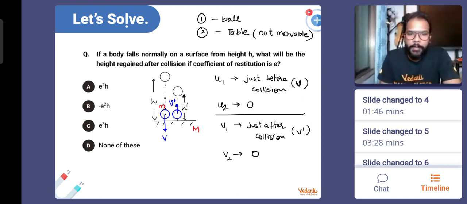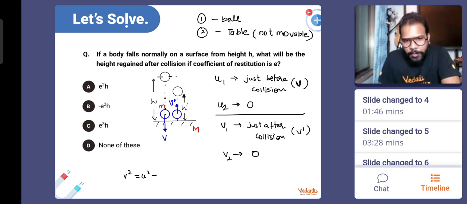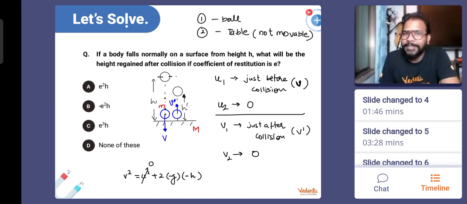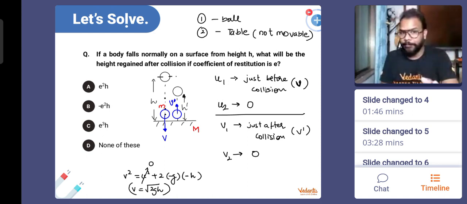Okay, guys. Now, after traveling for height h, how much velocity would the ball gain? You can find that out by using the second or third equation of motion, or by the law of conservation of energy also, because between point number 1 and point number 2, the sum of the body's kinetic energy and potential energy will remain constant. But I will still write this by using the third equation of motion. That means v square is equal to u square plus 2 into minus g, and by what height has the body gone down? It is h. But because it is moving in the negative direction, I hope you still remember kinematics, downward direction is taken negative. What was the initial velocity with which your ball started moving? 0. So what is the value of v that I get? Under root of 2gh. This is the speed with which the ball hits the ground. That is v.